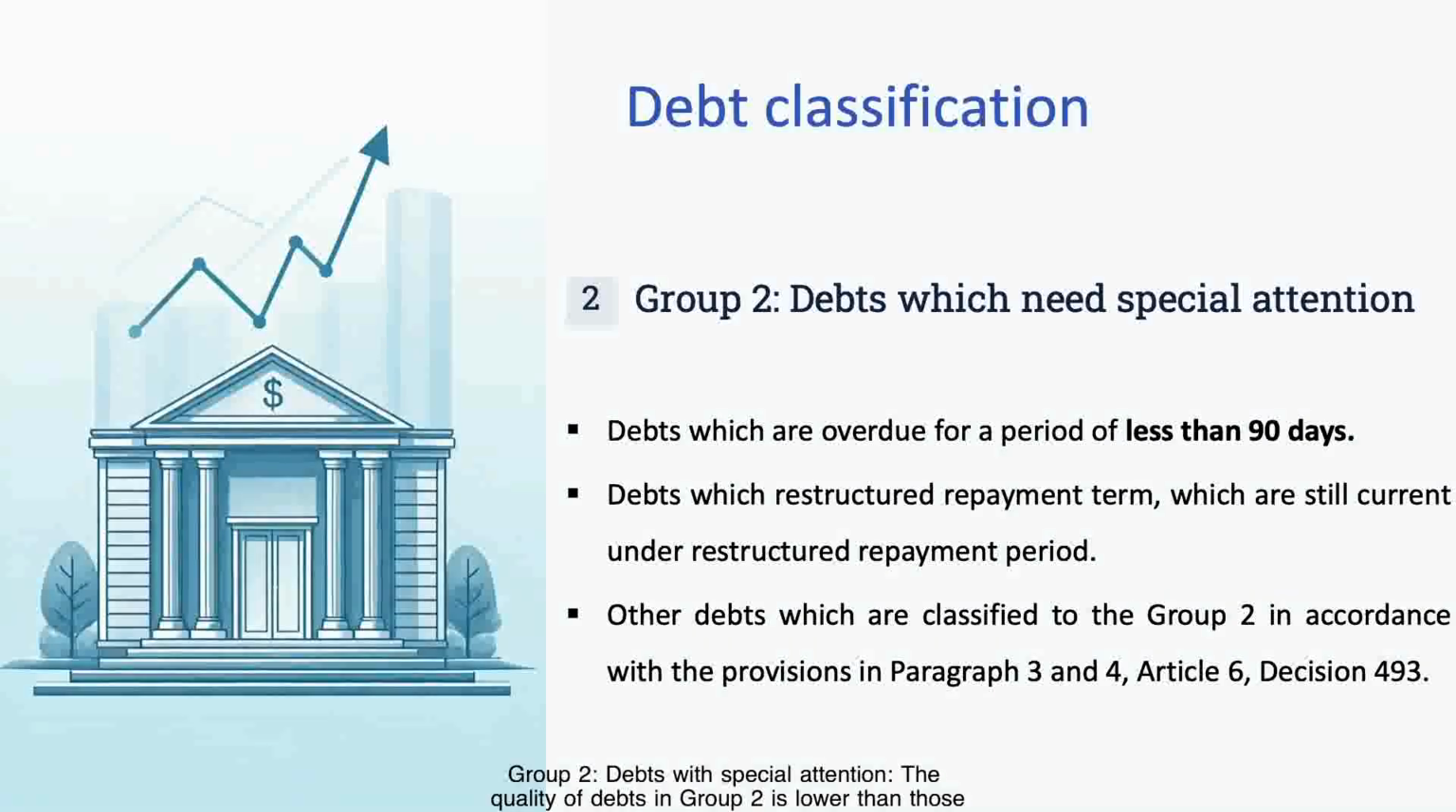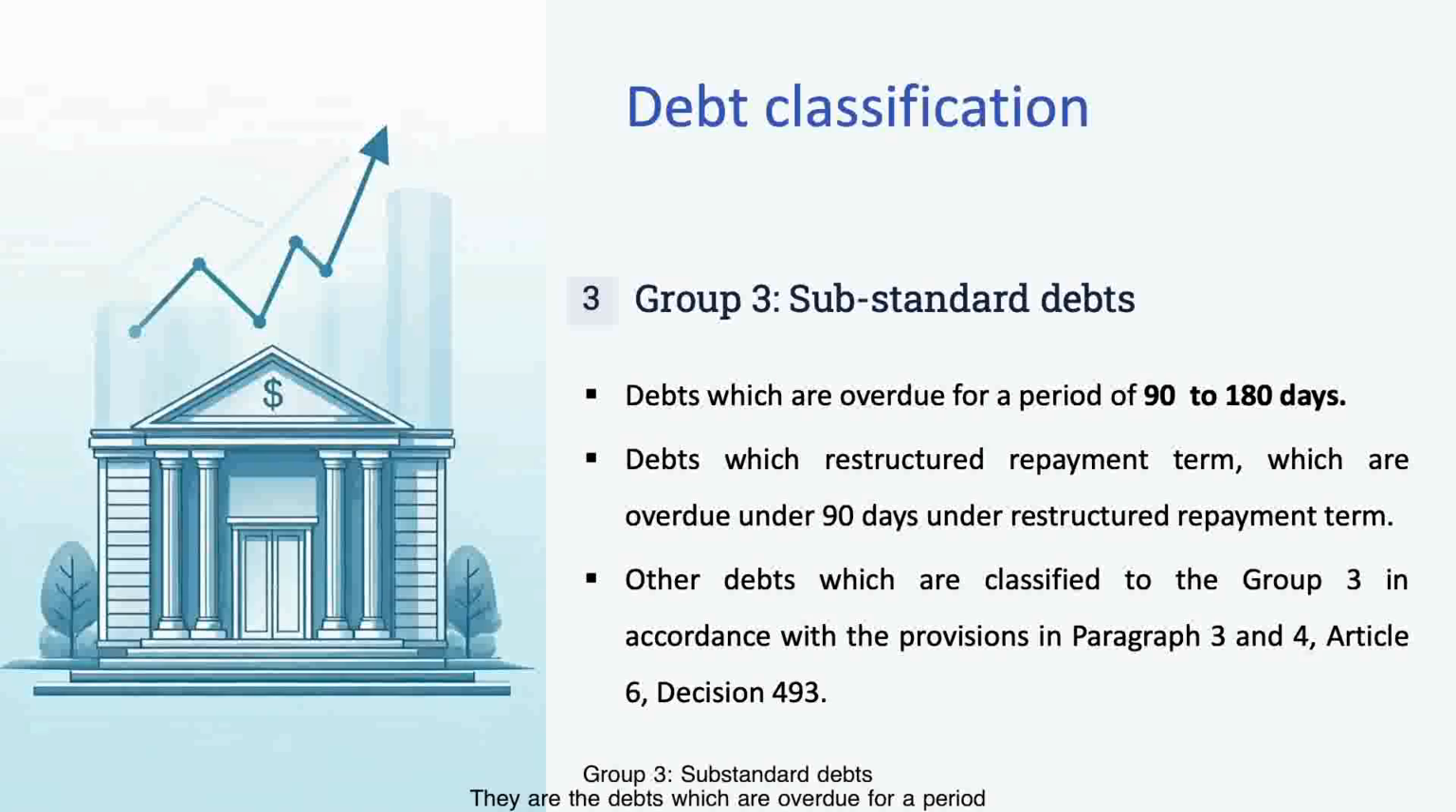Group 2, debts with special attention. The quality of debts in Group 2 is lower than those in Group 1. These debts are overdue for less than 90 days. The bank needs to pay attention to these debts because these are loans that have shown signs of declining solvency but are still considered to be able to recover both principal and interest. Group 2 debt has a specific risk provision ratio of 5%.